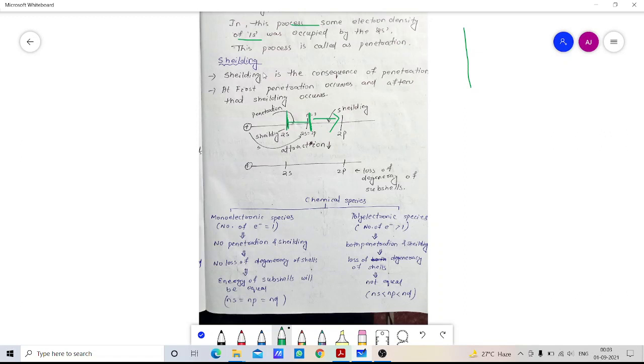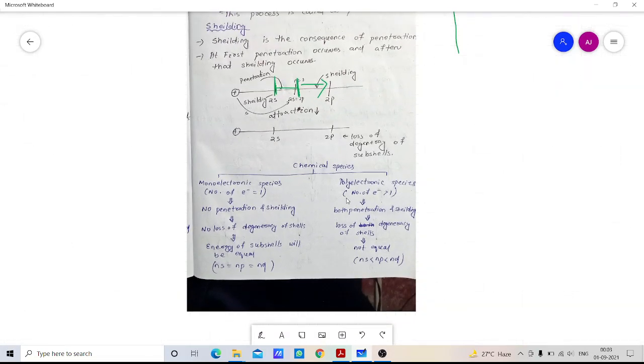Shielding means that if the electron cloud in the 2s is increased when one electron is added, its size decreases, so the shielding power also increases. So the consequence of penetration is shielding. Remember, at first penetration occurs and after that shielding occurs.